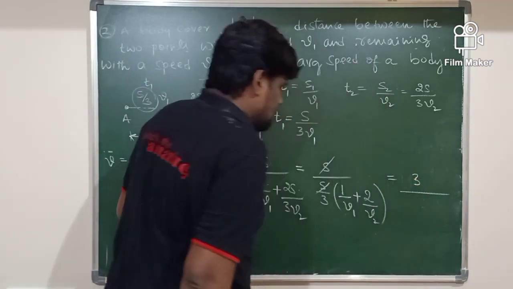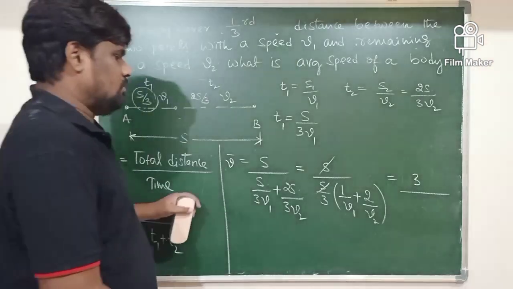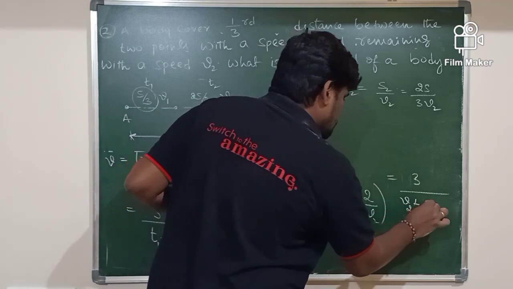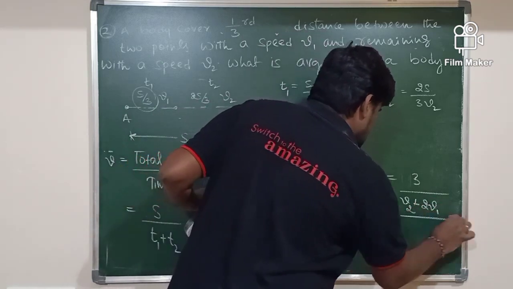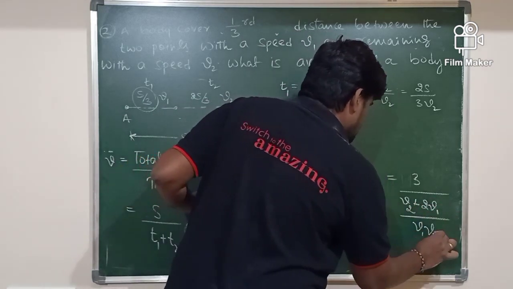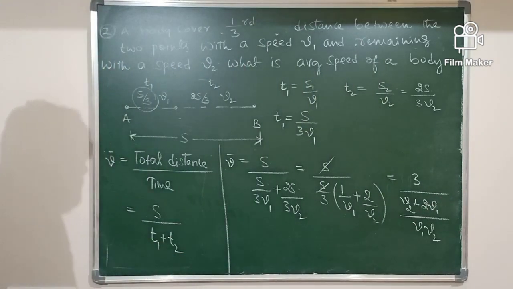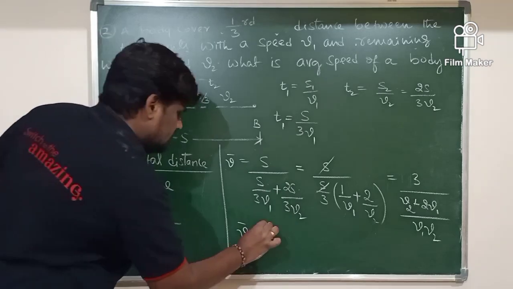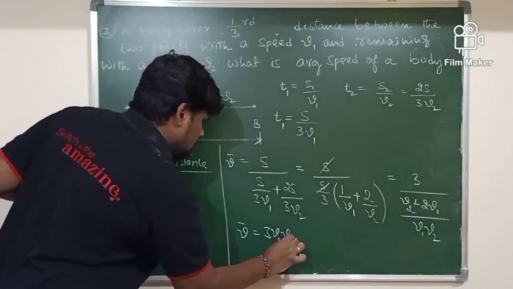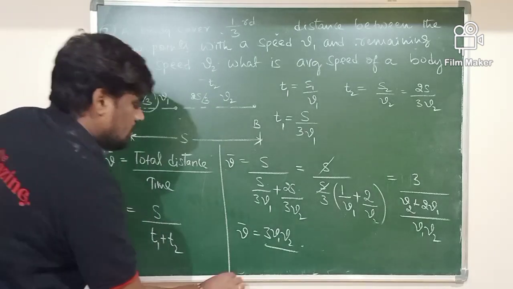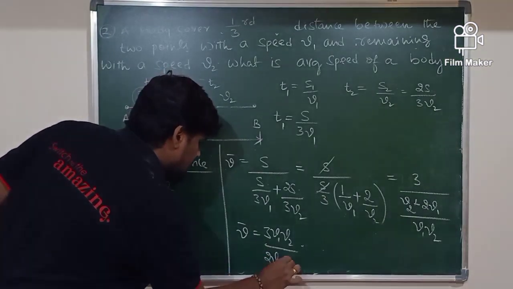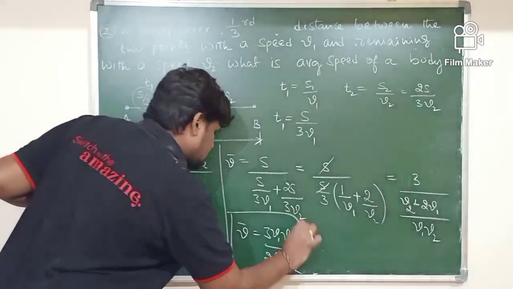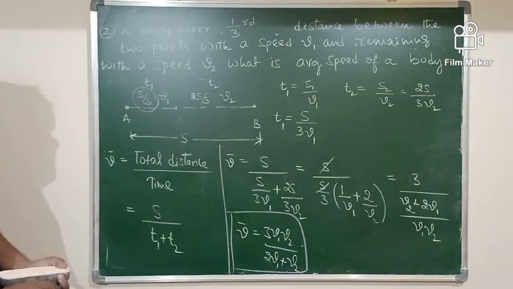3 divided by, taking the LCM, how much does this become? V2 plus 2V1 divided by V1 V2. Then what is V bar? V bar equals 3 V1 V2 divided by 2V1 plus V2, which is the expression for the average speed.